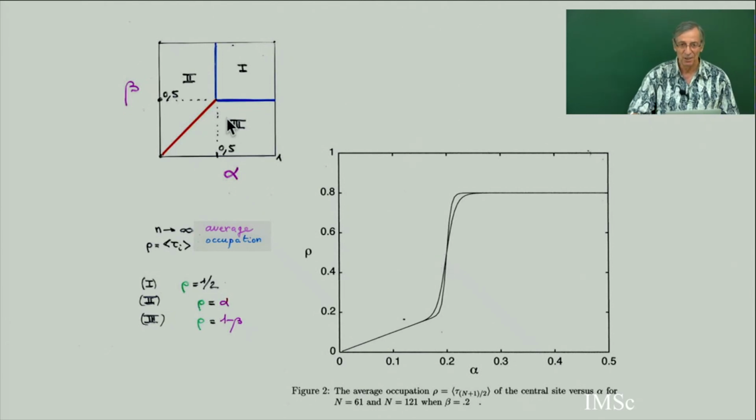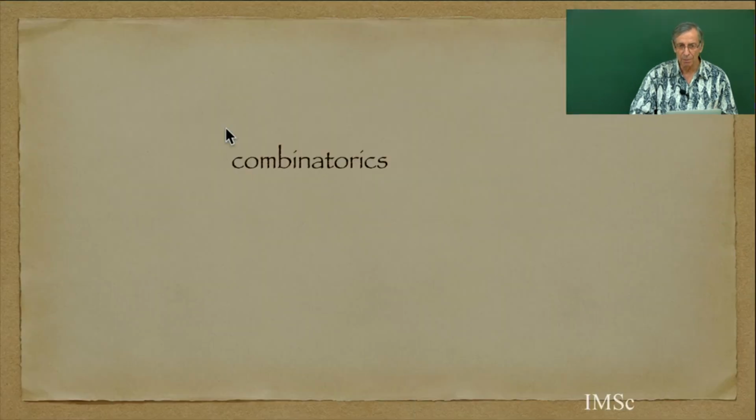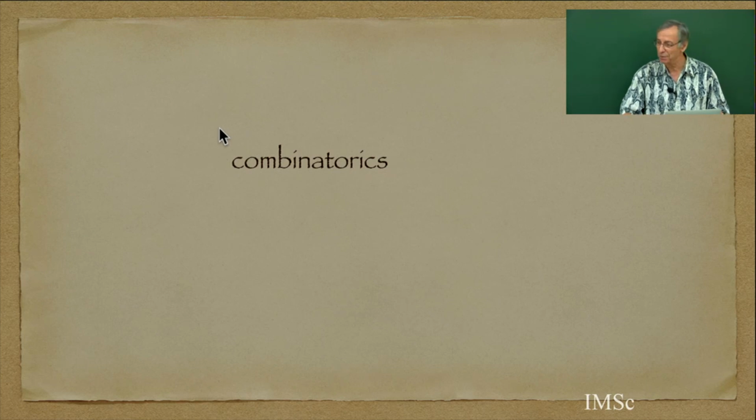So this was an intuitive introduction to phase transition in physics. You see, with the TASEP, even the TASEP with only 2 parameters, you have this regime. So there will be a combinatorial proof of this. Combinatorics became interested in this PASEP-TASEP about 30 years ago, in fact with the q 15 years ago. There were many physics papers, and then suddenly we realized that there was a beautiful combinatorial explanation.